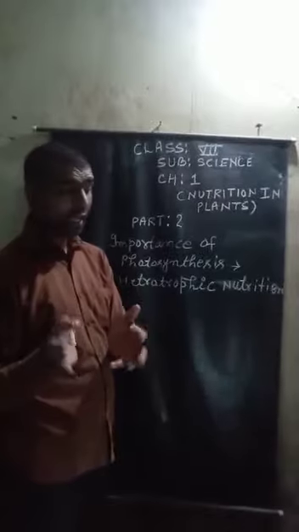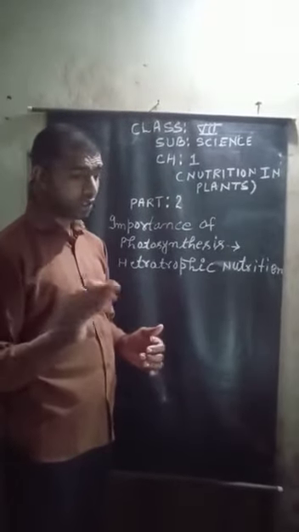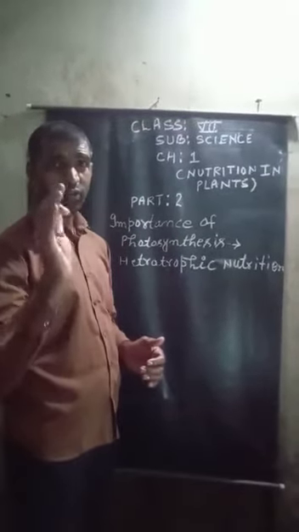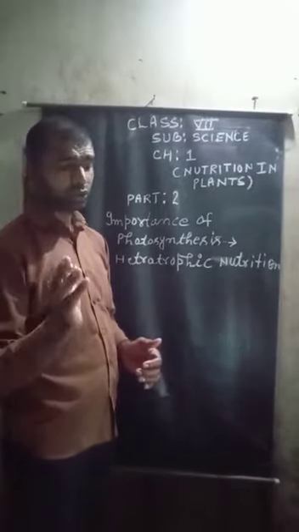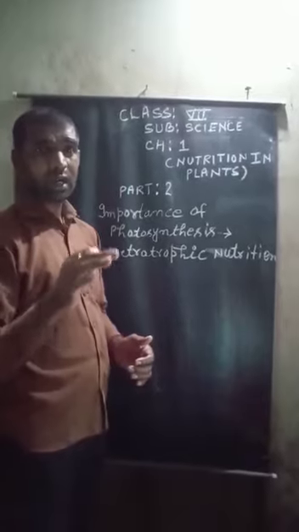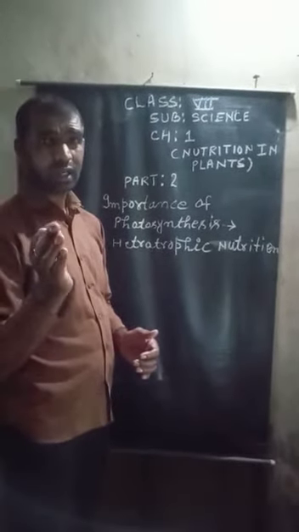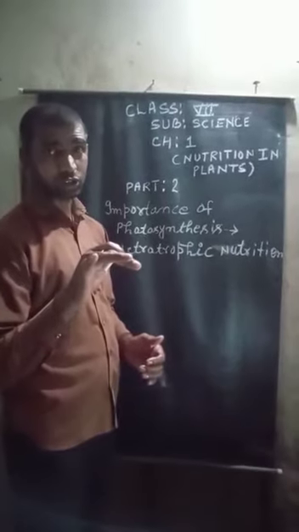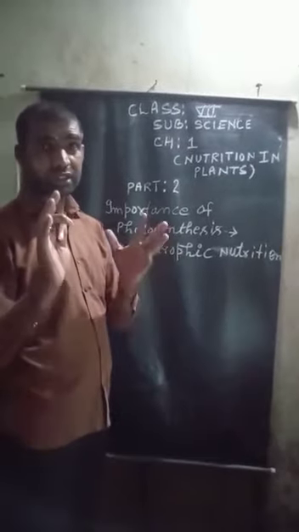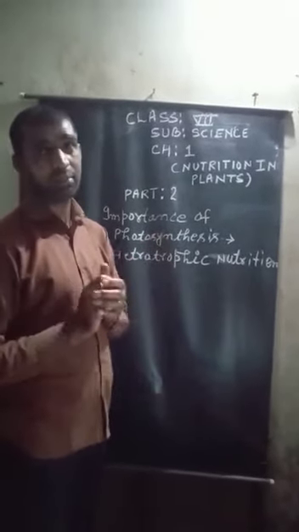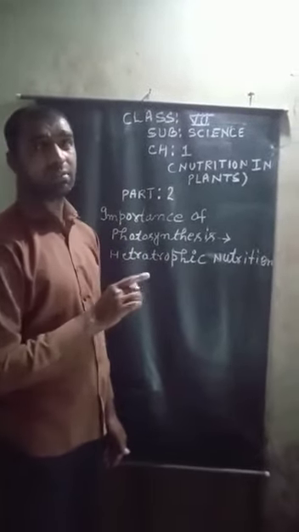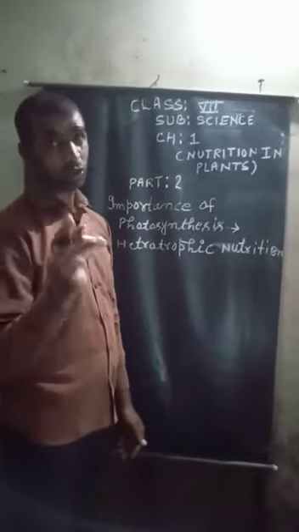Carnivores are those animals which eat only the flesh of other animals, and omnivores are those organisms which eat the flesh of other animals and plant products also.